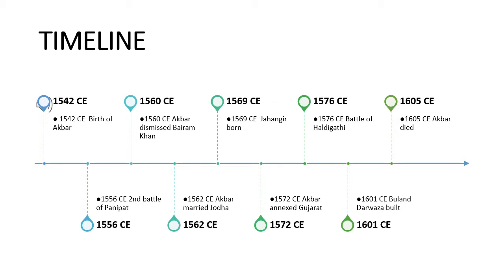Now let me explain to you the timeline, the chronological occurrence of events. In 1542 CE, birth of Akbar. 1556 CE, Second Battle of Panipat. 1560 CE, Akbar dismissed Bairam Khan. 1562 CE, Akbar married Jodha. 1569 CE, Jahangir was born.